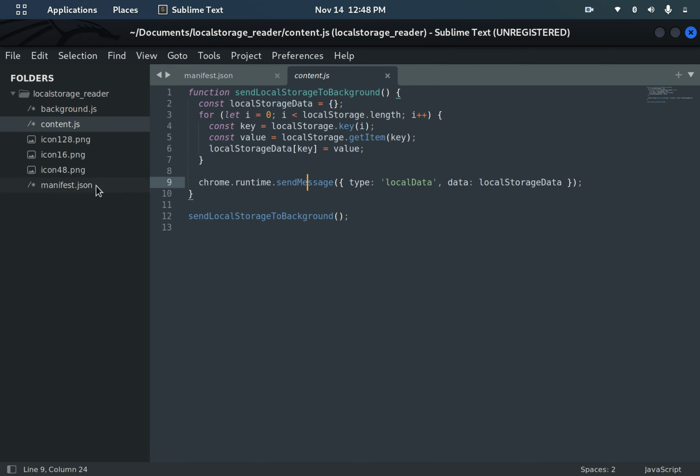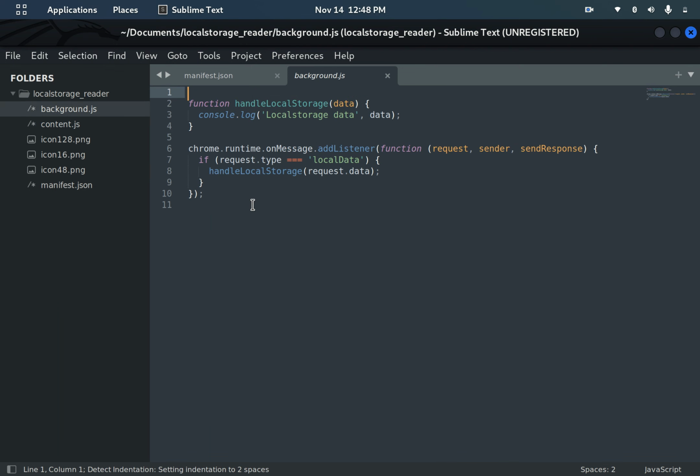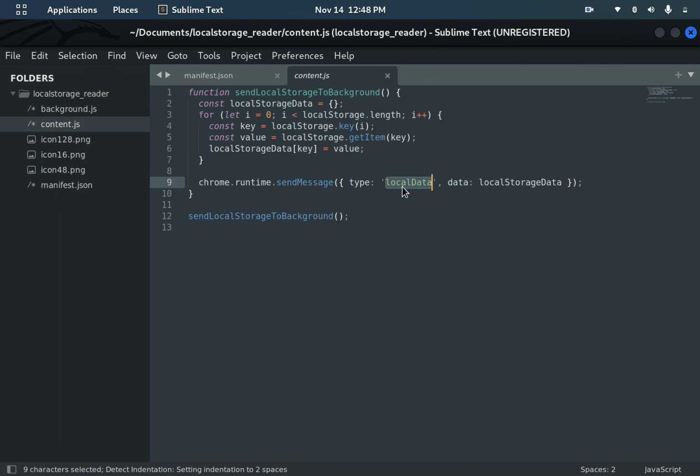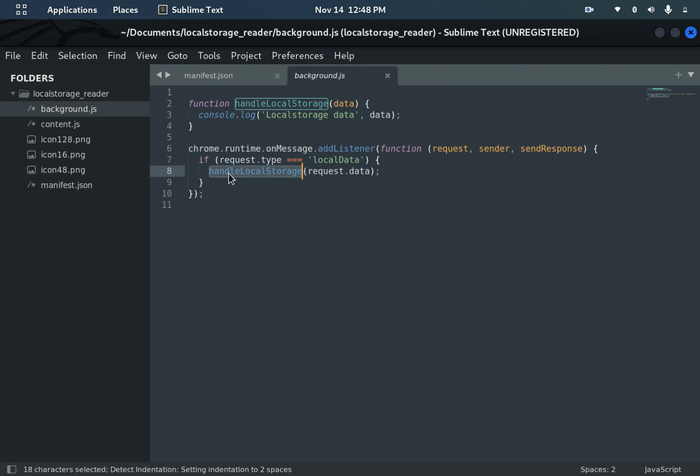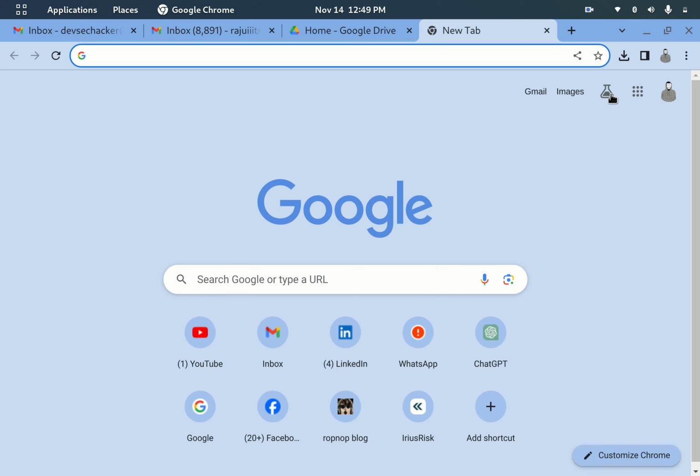Once chrome.runtime.sendMessage sends the message, the background script, since it has an event listener, will listen for that message. If request.type is equal to localData, it will immediately call the function handleLocalStorage, and within this function we are just console logging the local storage data in order to show it. Let's quickly run this extension so that we can understand more clearly.